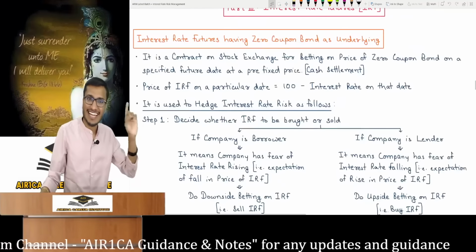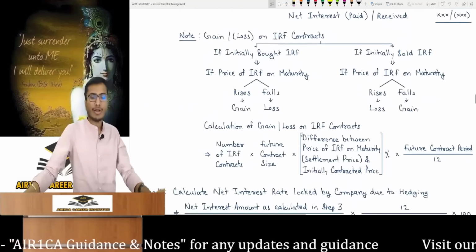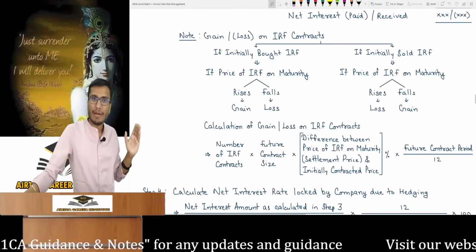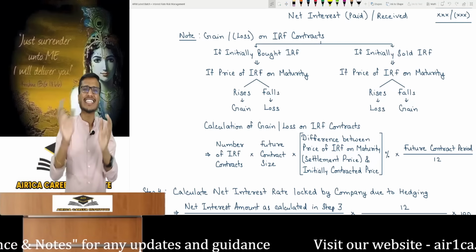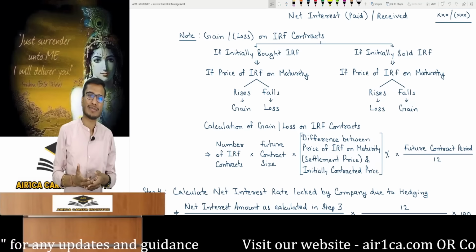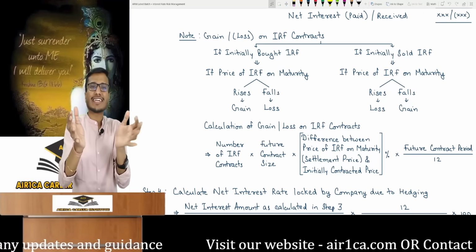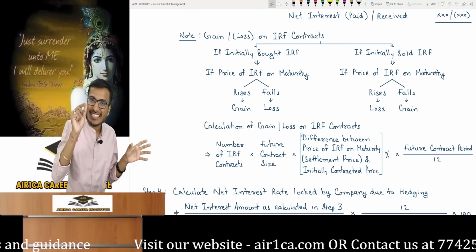Okay? Where is the interest rate used? It computes the IRF price, and I have explained the logic. We know if it's a gain or a loss. To calculate its amount, use the number of IRF contracts into future contract size, into the difference between IRF's maturity settlement and initial contracted price. Initial and maturity price difference, multiplied by contract amount. The calculation is the same, but the difference is in percentage.